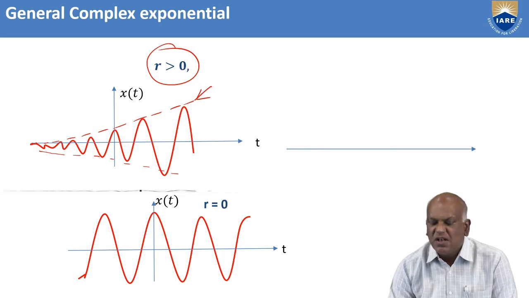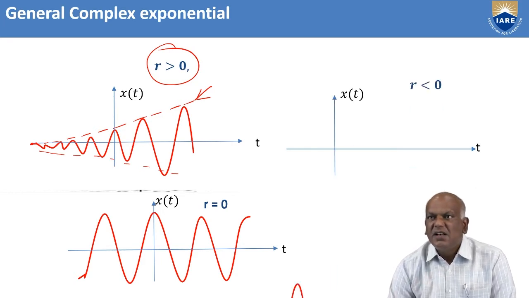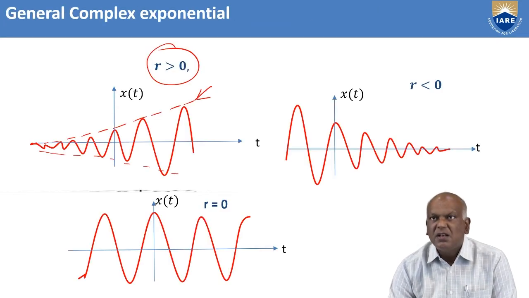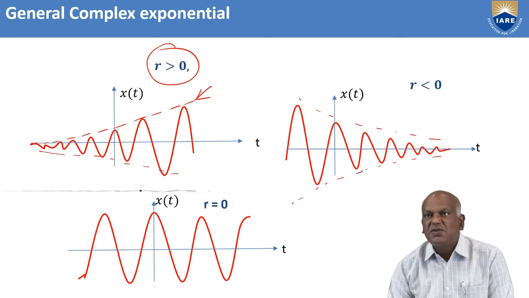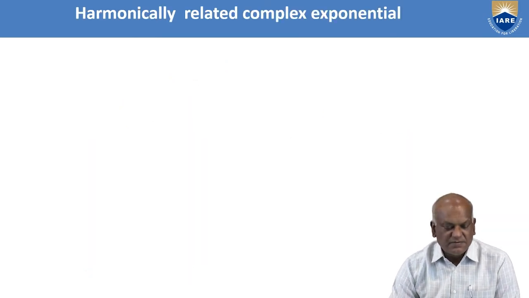Suppose r is less than 0. In this case, the sinusoidal signals are multiplied by an exponentially decaying signal. This is for the real case.